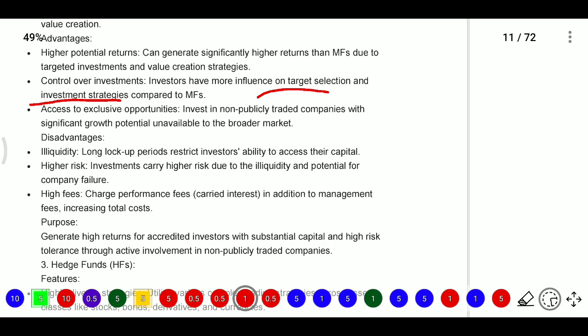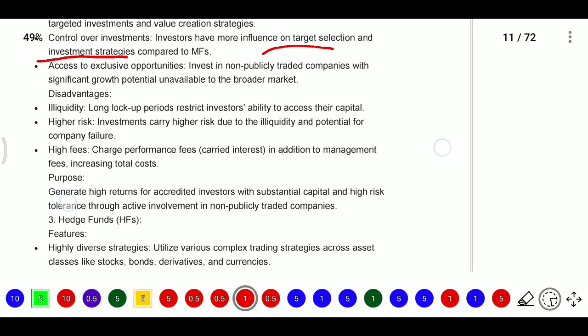If a company is not publicly available, if no other person knows it, then there is not much demand and supply, and when there is no demand, the price is low. They identify that type of security and invest in that fund. After that they advertise, increase the demand and get the profits.